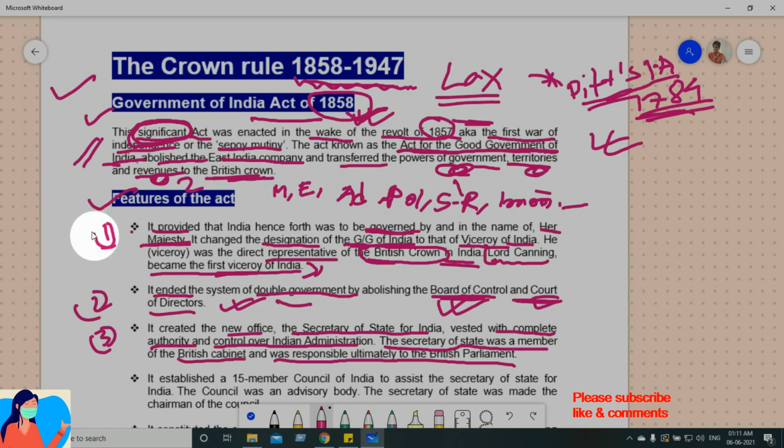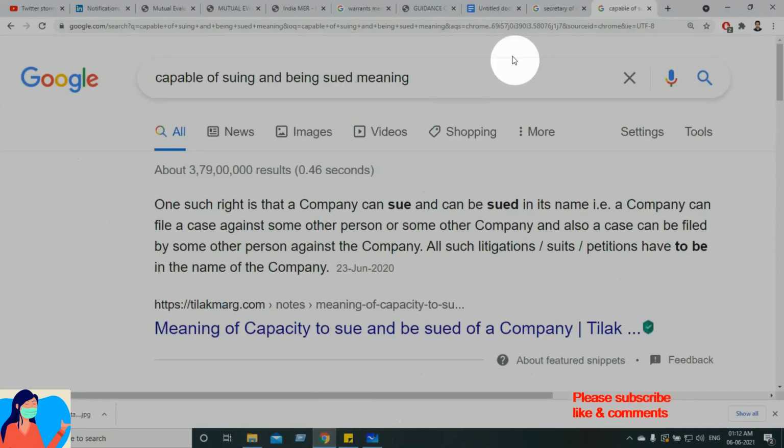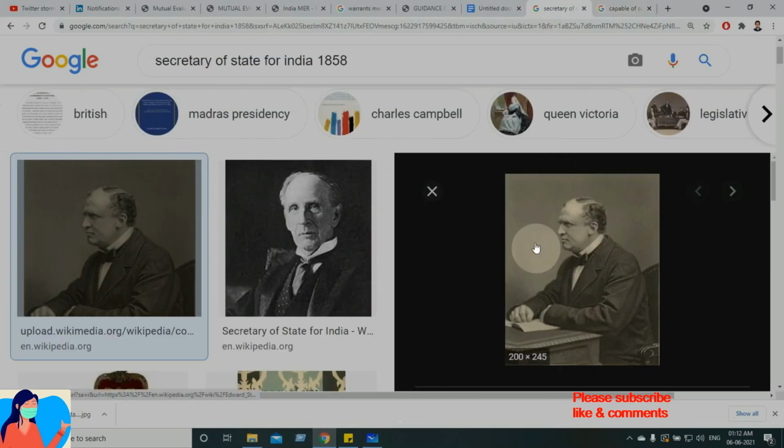And for your FYI, for your kind information आपको बता दूं, the first Secretary of State. I think his name is L. Stanley. Complete name is Edward Henry Stanley. So I will take you through how he looks. I don't want to see but still what to do, here it is, just quickly go through. So his name is L. Stanley. Okay, done.